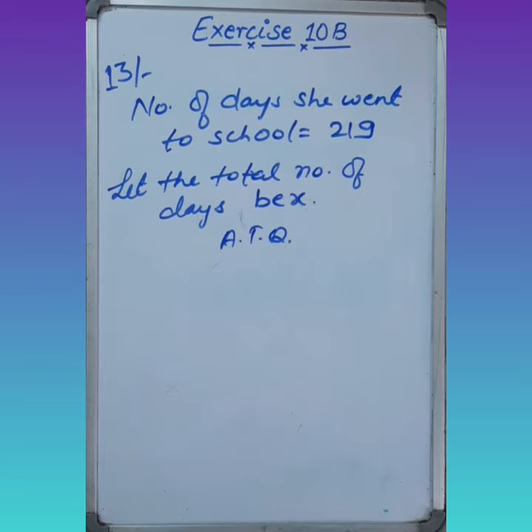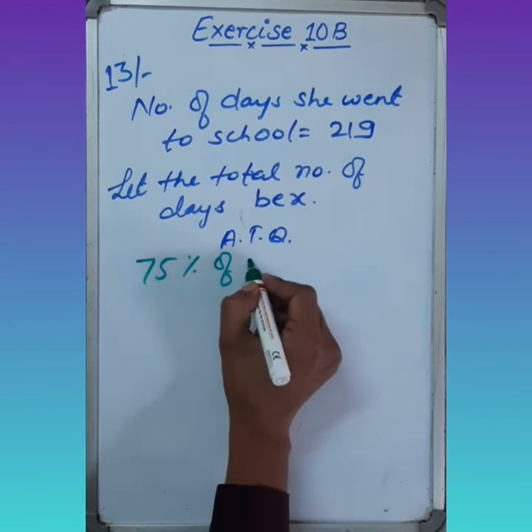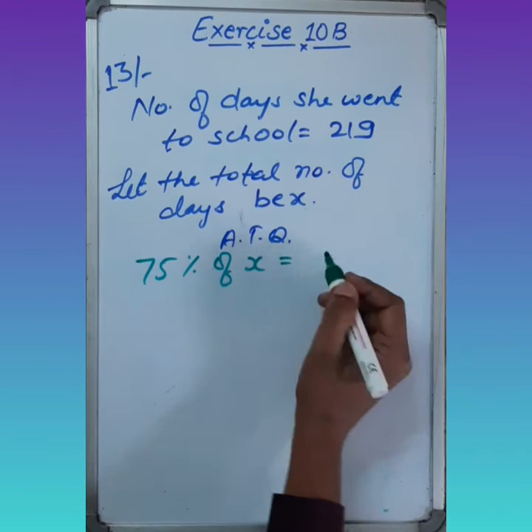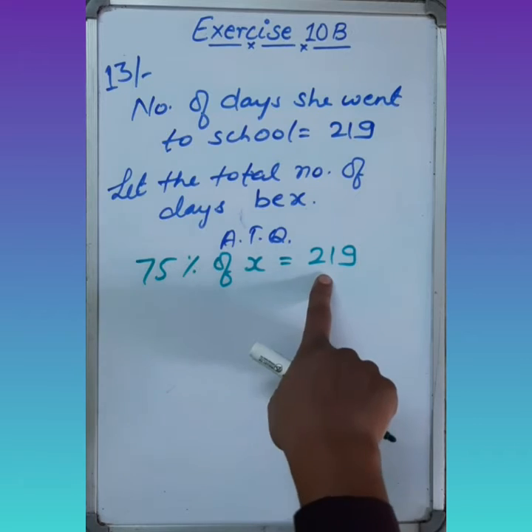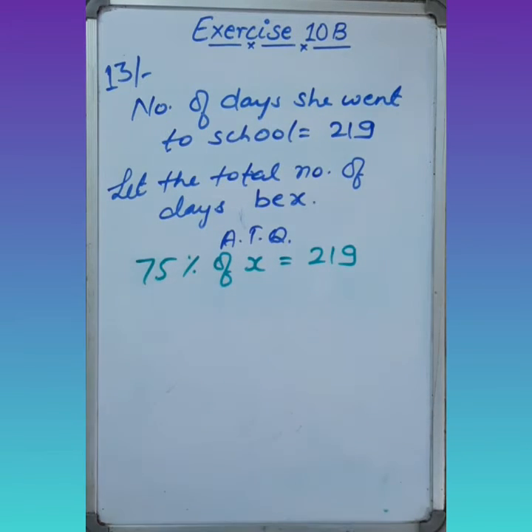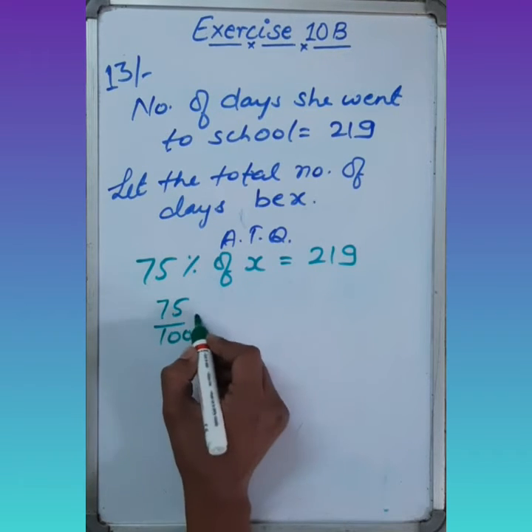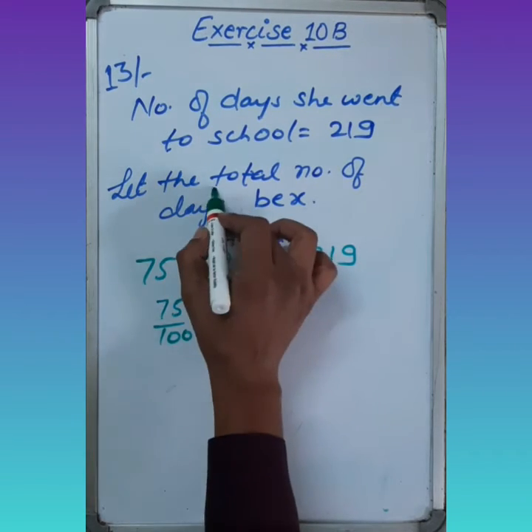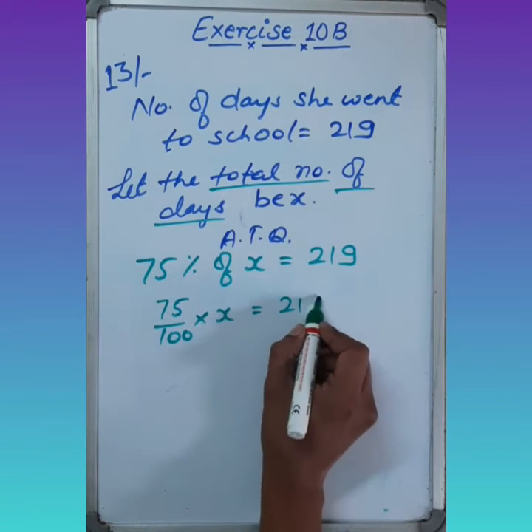So 75% of the total, which is x, equals 219. If we talk about the numbers, it is 219. If we talk about the percentage, it is 75% of x. These both values are equal to each other. Now from this we have to find the value of x, the total working days in which the school was open.